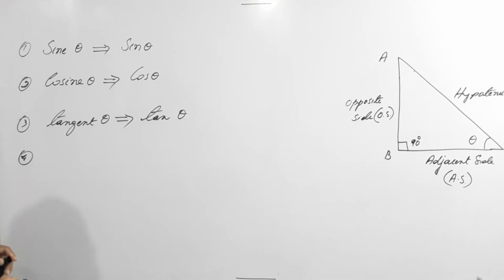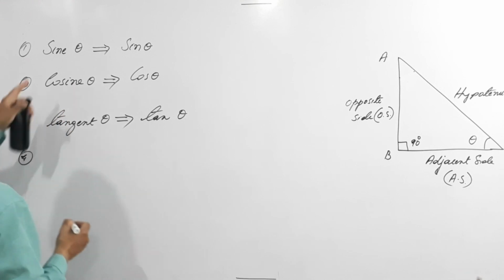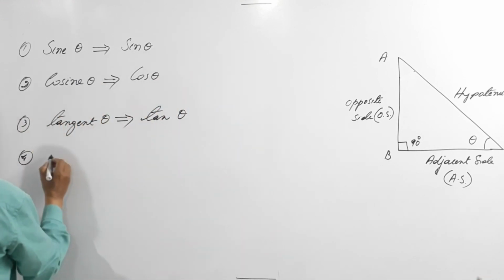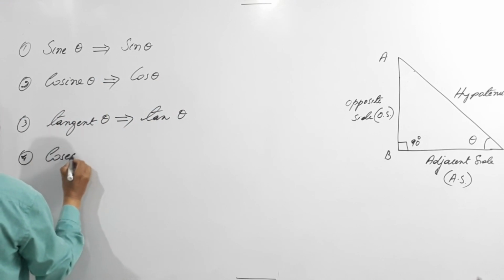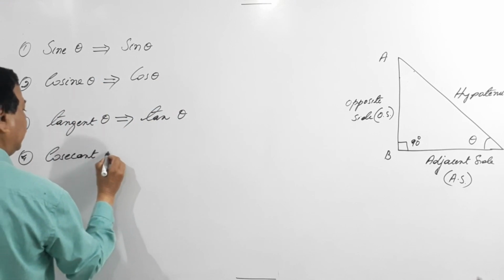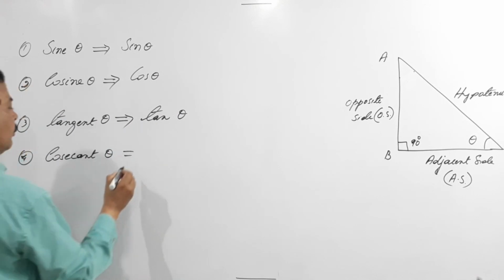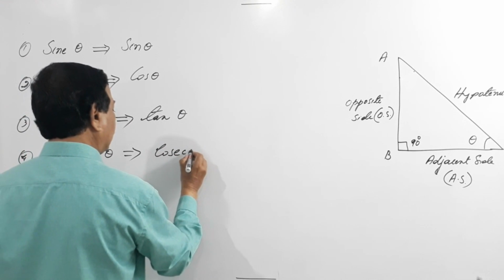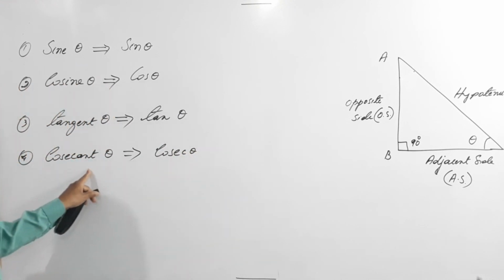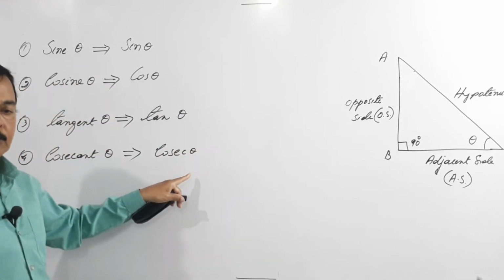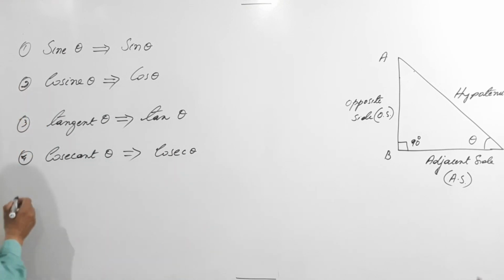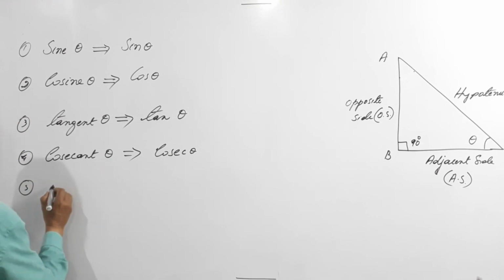Fourth one, afterwards we'll talk about reciprocals. Cosecant theta. Instead of writing cosecant in full, we write cosec theta. It is written cosec, but we pronounce it as cosecant theta. Fifth one, secant theta.